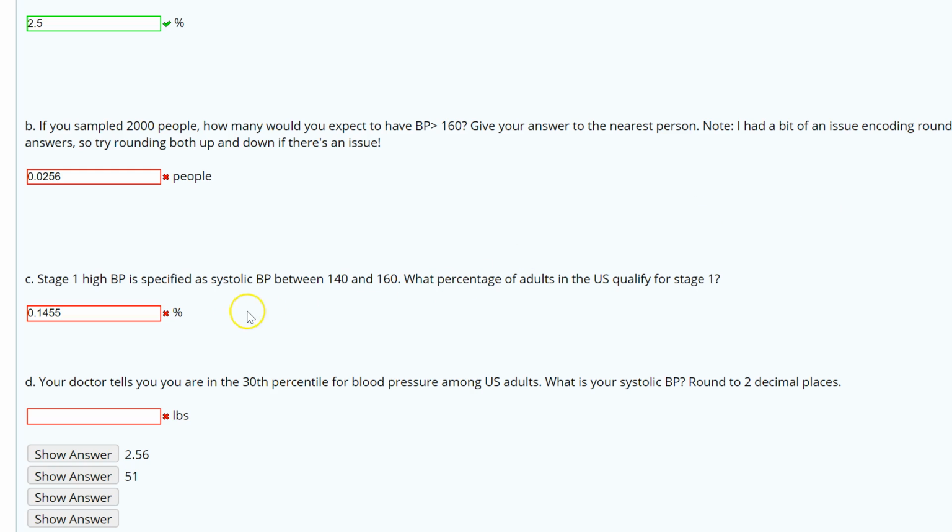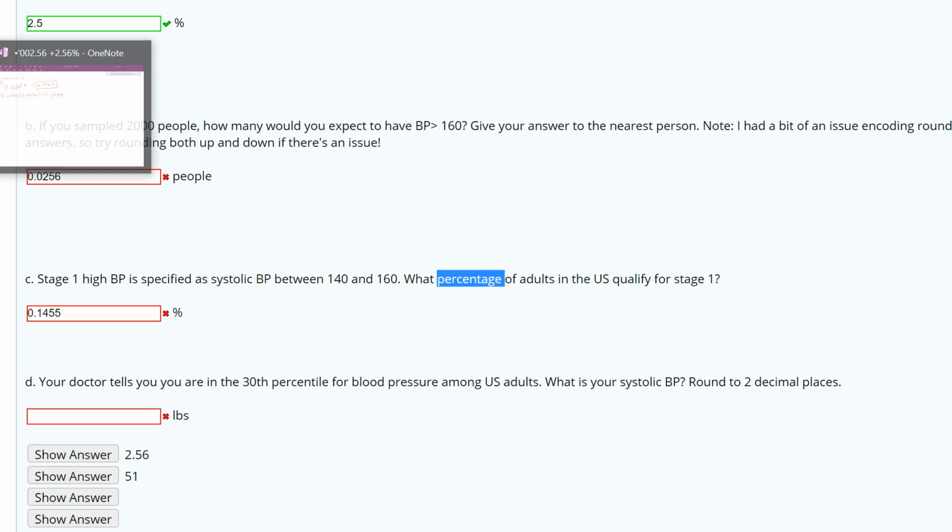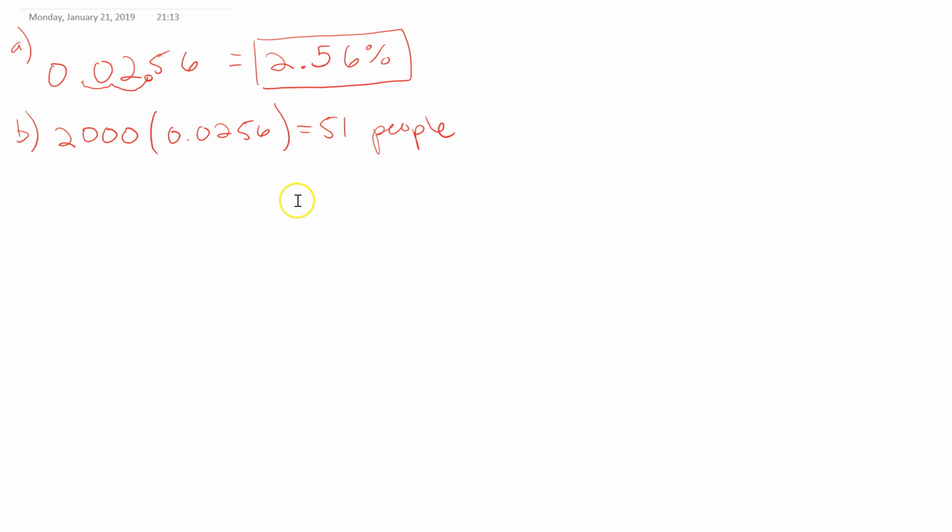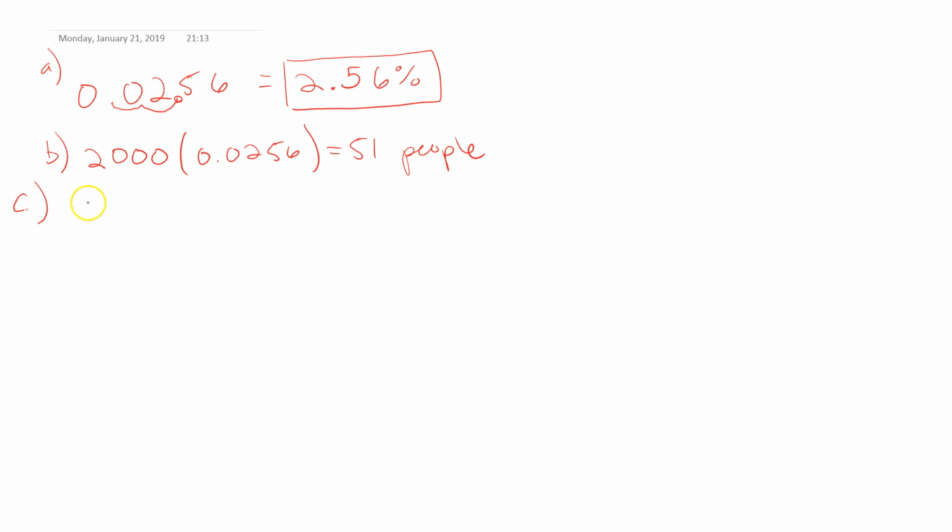Oh, because if we take a look at the question, it's not asking for the percentage or the probability or the proportion, but specifically percentage. So again, we need to rewrite it as a percentage. So if we have 0.1455, you can again either multiply by 100%, or you can just move the decimal place, but this gives you 14.55%.